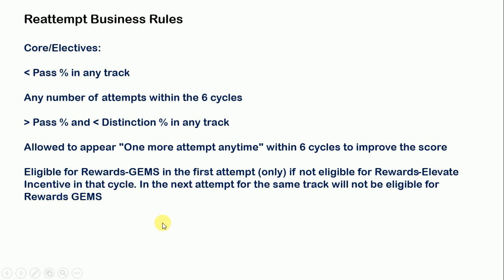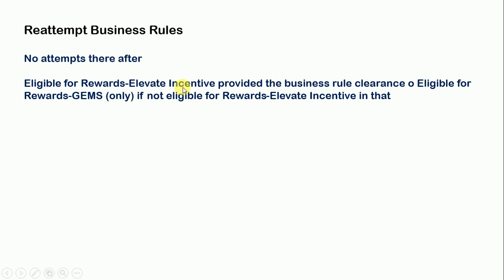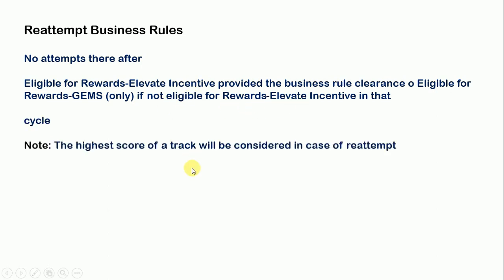In the next attempt for the same track, you will not be eligible for the reward or JAM. So they are clearly saying that you will be eligible for reward or JAM only in the first attempt. No attempt will be considered after that for rewards or JAMs. And if you have more than distinction percentage in any track, then there will be no attempt after that. Eligible for reward, Elevate incentive provided the business rule clearance. Eligible for reward, JAMs only. If not eligible for reward, Elevate incentive in that cycle. Note, the highest score of a track will be considered in case of reattempt.